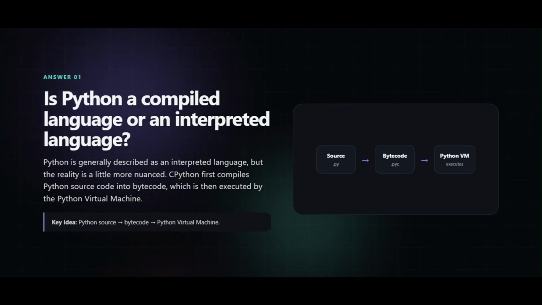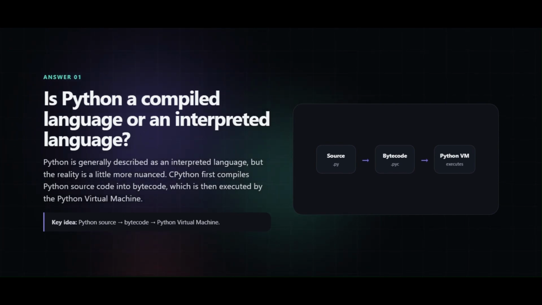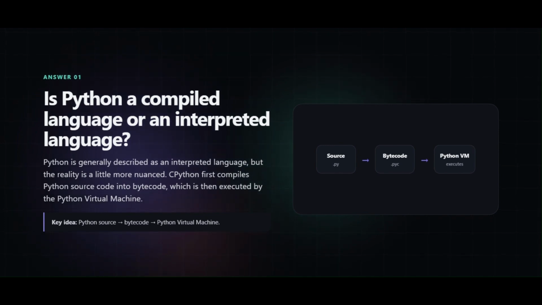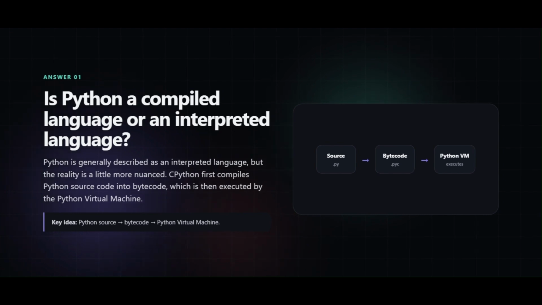Python is generally described as an interpreted language, but the reality is a little more nuanced. CPython first compiles Python source code into bytecode, which is then executed by the Python virtual machine.